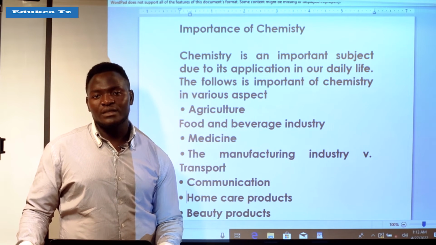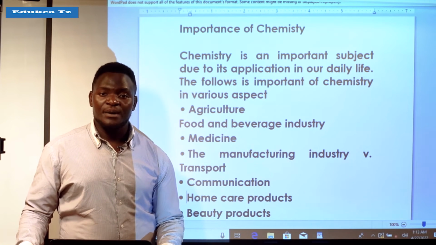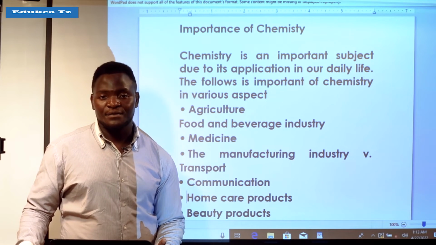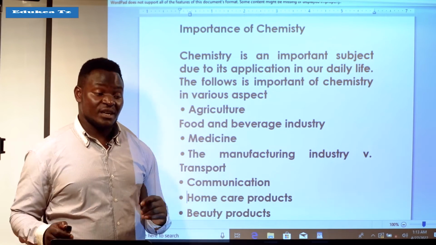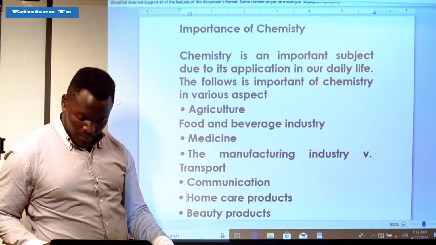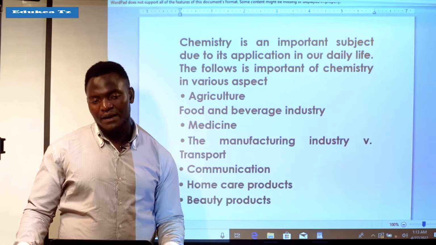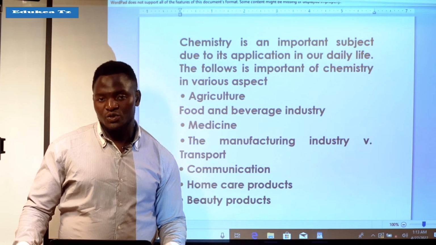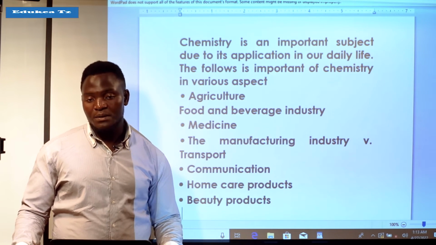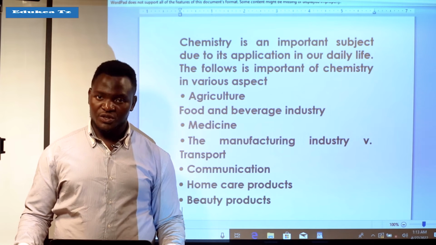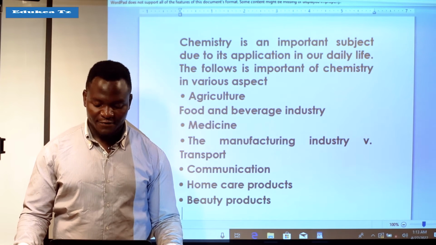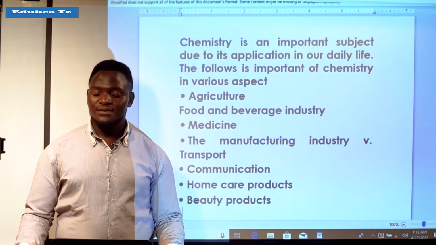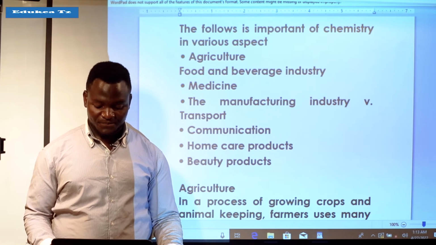Those are home care products, and they are very important in our daily life. That's why we say chemistry is very important. Another is beauty products like soap and other materials. These are the importance of chemistry in our daily life. So chemistry is very, very important.